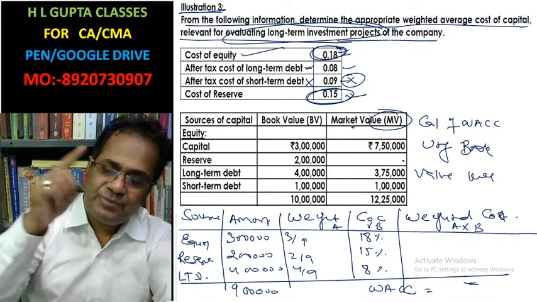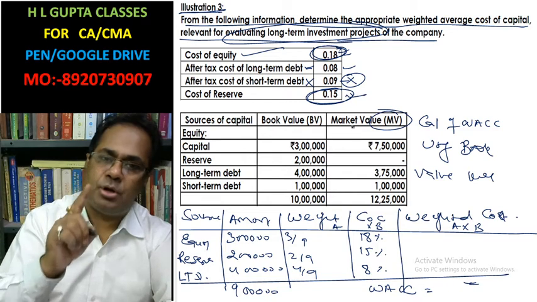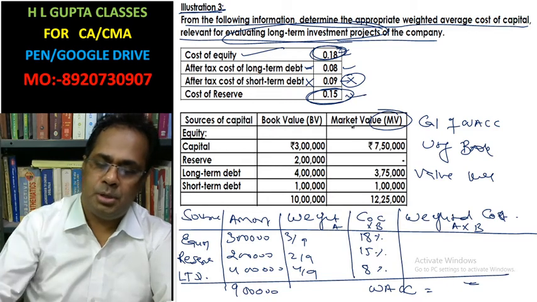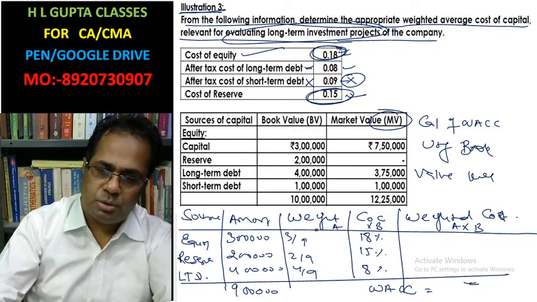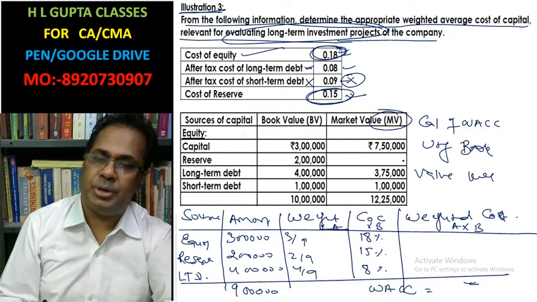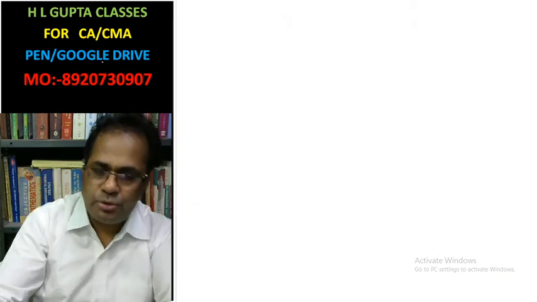But it is divided on the basis of book value, on the ratio of book value. Okay, that I am going to write here.